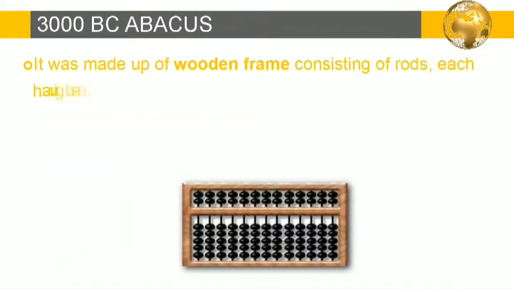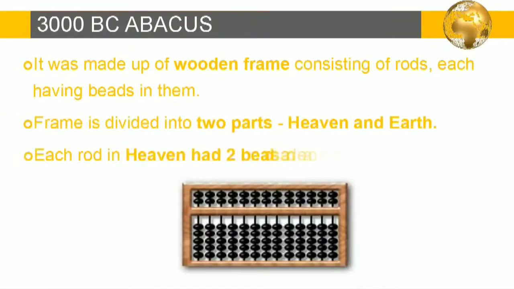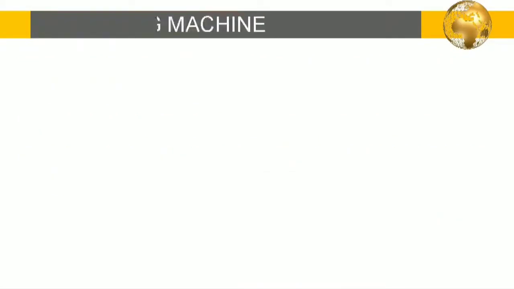It was made up of a wooden frame consisting of rods, each having beads in them as shown in figure. The frame is divided into two parts, heaven and earth. Each rod in heaven had two beads and each rod in earth had five beads, as shown in figure. So this is the structure of abacus that was invented for doing calculations only.